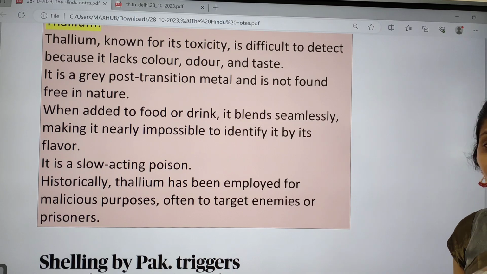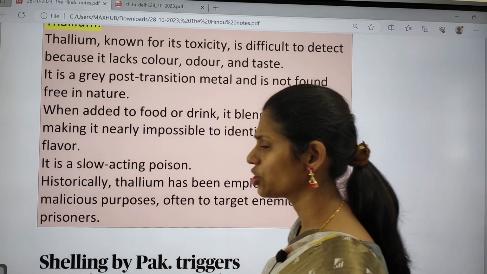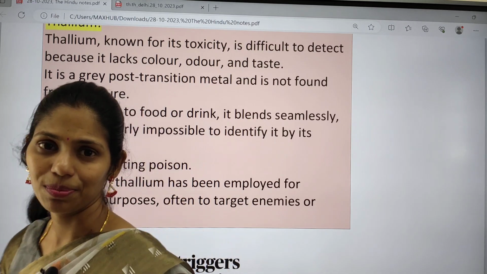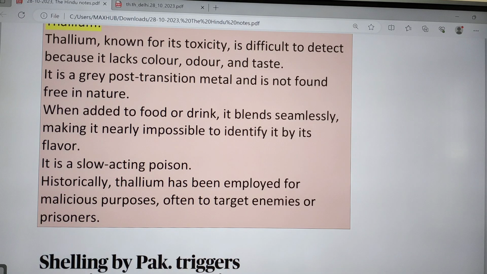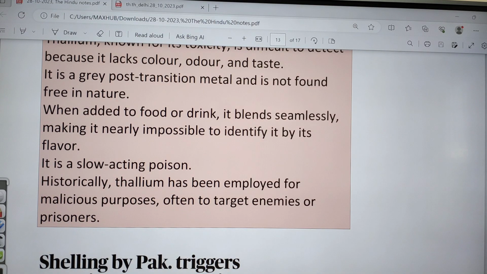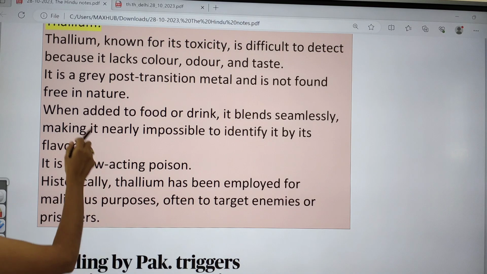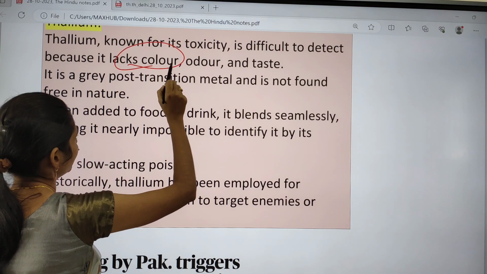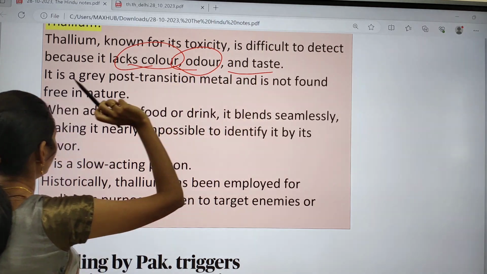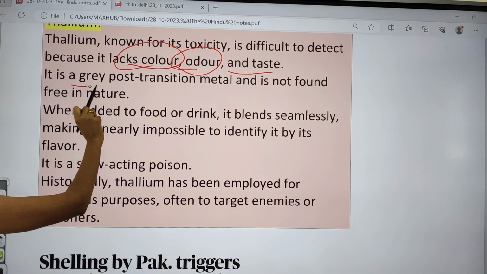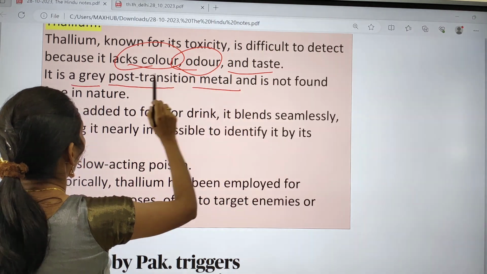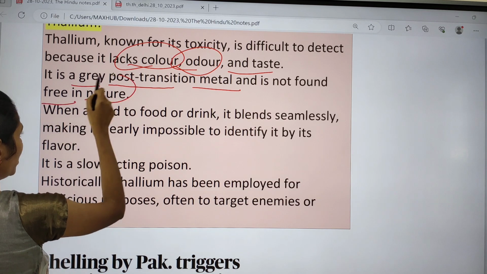Thallium is very dangerous, and it is also called a poison because of its toxicity. It is very difficult to detect because it does not have any color, odor or taste. It is a grey post-transition metal, and it is not found free in nature.